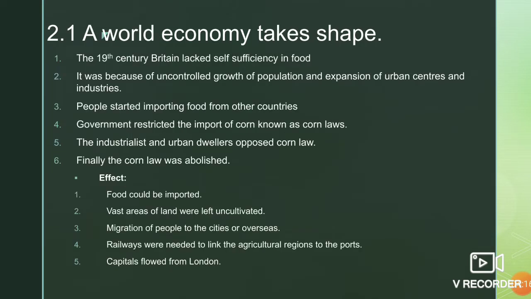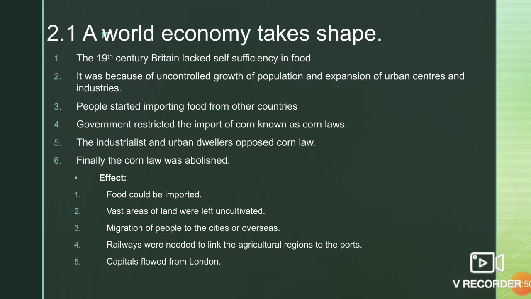In the 19th century, Britain lacked self sufficiency in food. It was because of uncontrolled growth of population and expansion of urban centers and industries. Moreover, in the 19th century Britain, self sufficiency in food grain was considered of lower living standard. So, people of Britain used to import food grain from other countries. Government restricted the import of corn, known as corn laws, because of the pressure from landed groups.